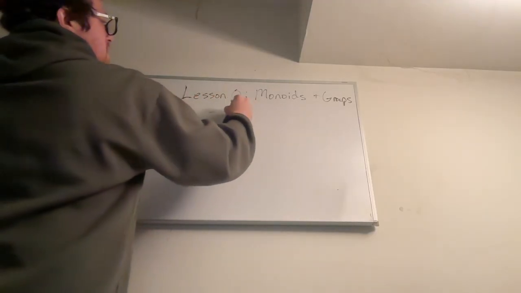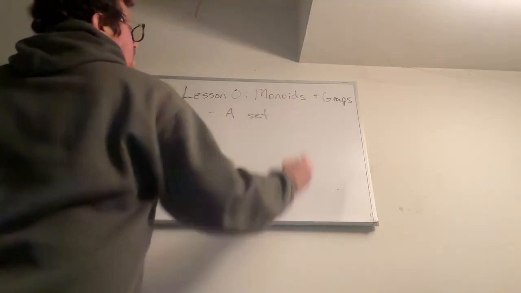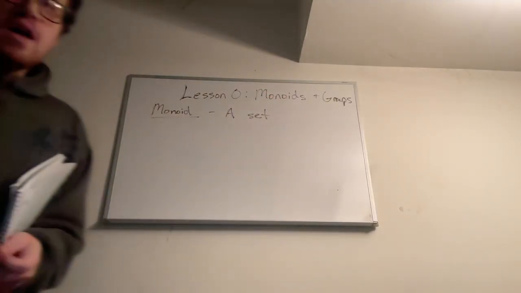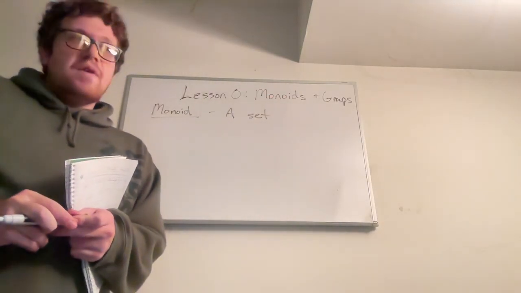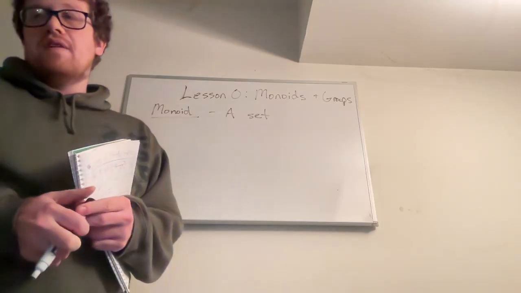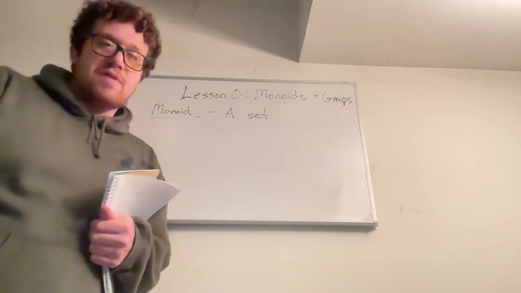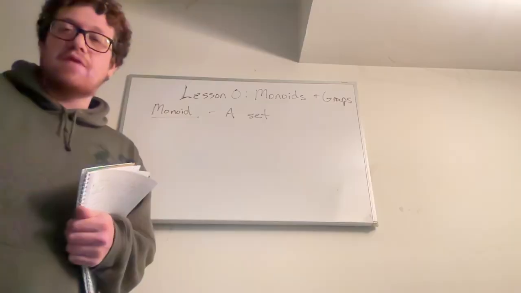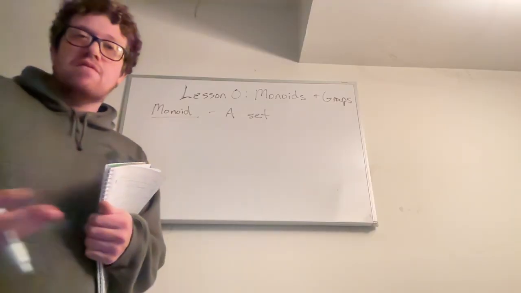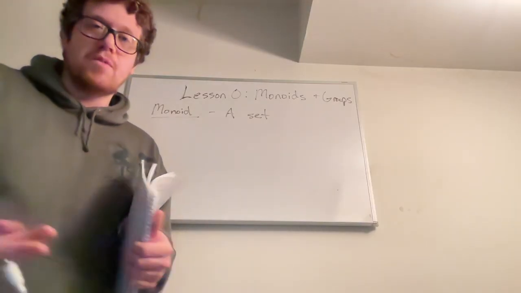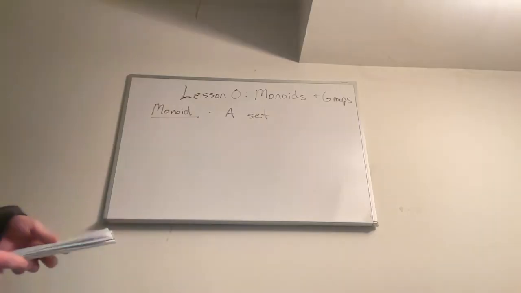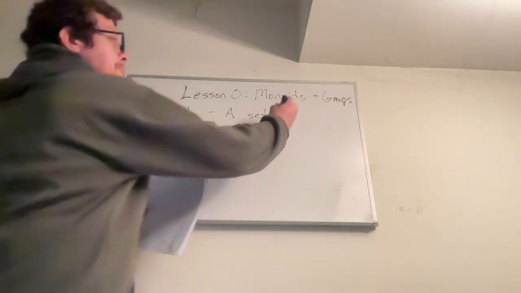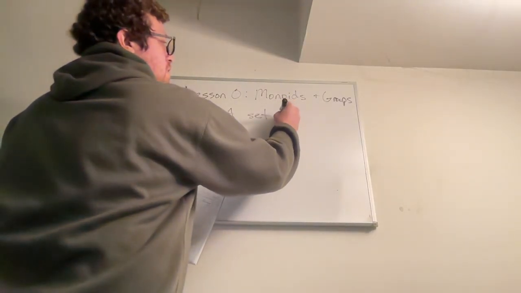So a monoid is a set. And this set could theoretically be anything, any collection of things, but usually they're mathematical objects like functions or numbers or fractions, rational numbers, etc. So a set is just a collection of things.